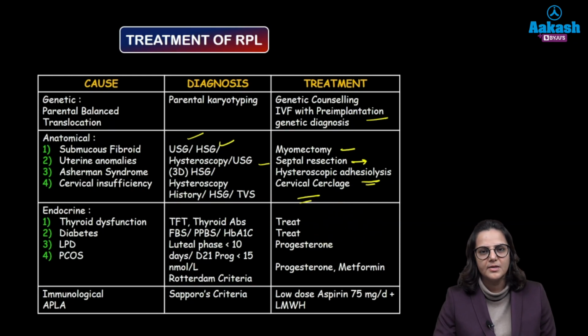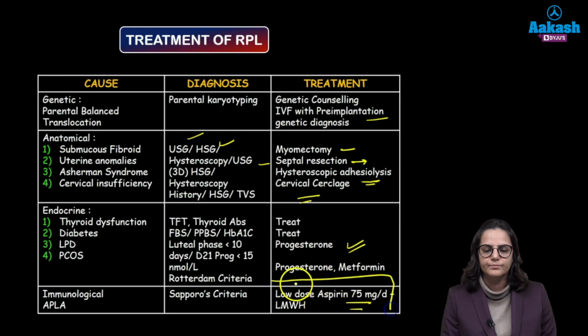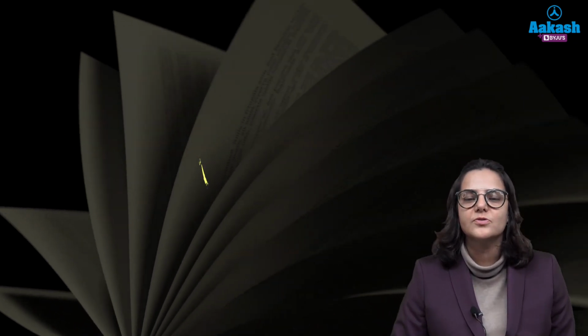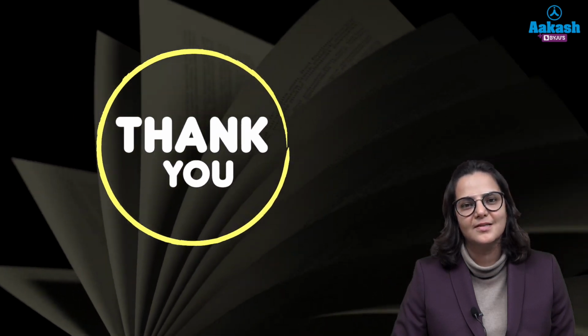Diabetes, we treat her diabetes and ask her to keep her sugar maintained. If there is a luteal phase defect, then there is deficiency of progesterone, we give the patient progesterone. And if there's an immunological factor or APLA, what are we going to do? We will put her on low dose aspirin, 75 mg, along with heparin. So this was all about recurrent pregnancy loss. Thank you so much.